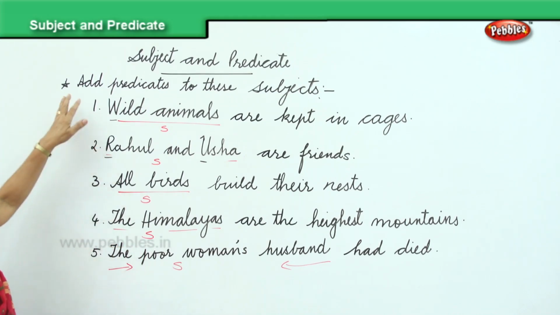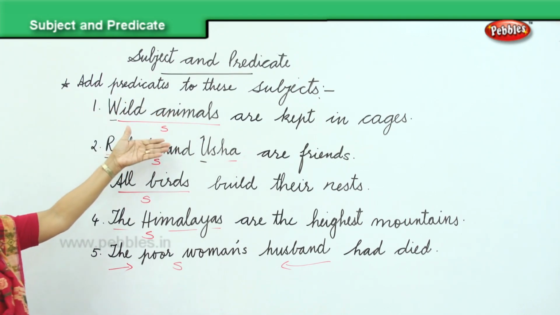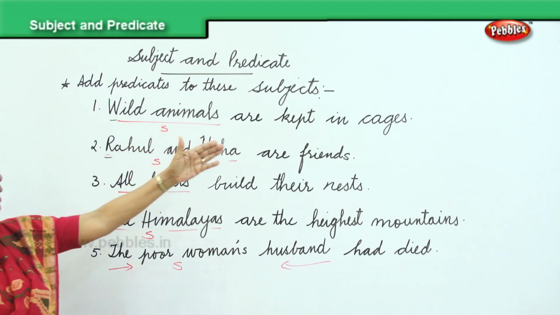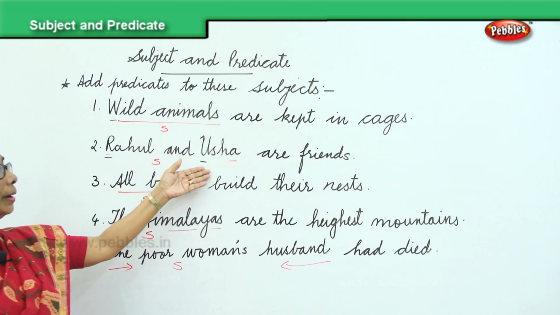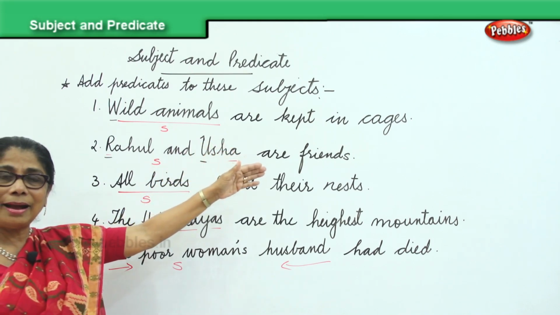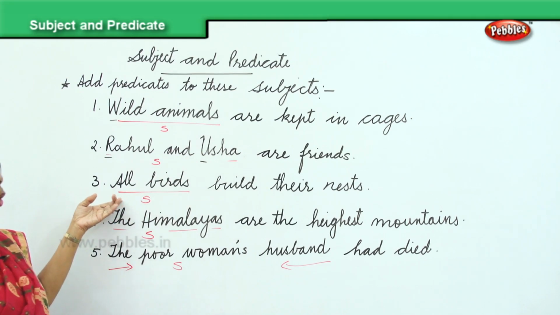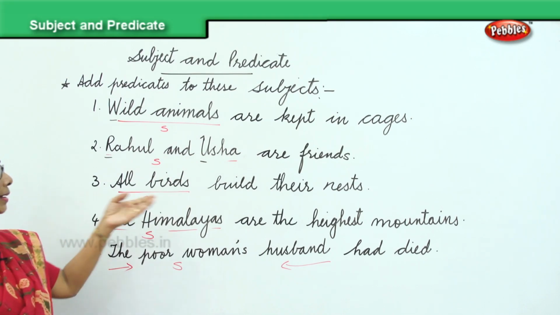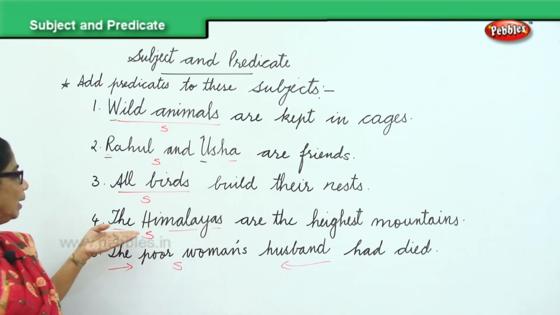Let's look at it. Subject and predicate. Add predicates to these subjects. Wild animals are the subject. Are kept in cages, predicate. Rahul and Usha, that's the subject, are friends. That's the predicate you supplied. All birds are the subject, build their nest, full stop.